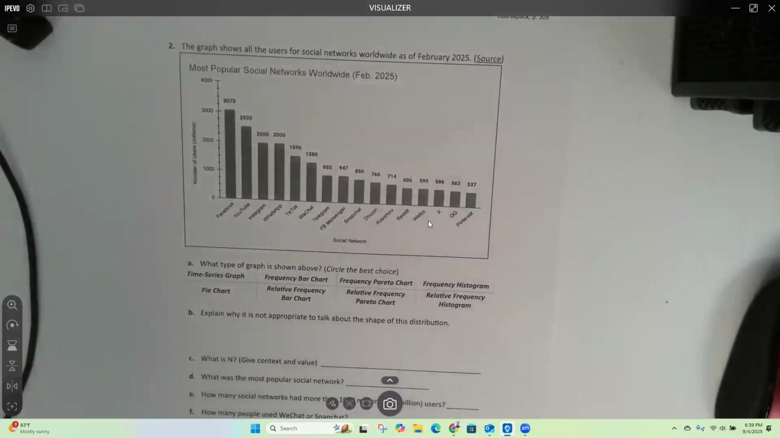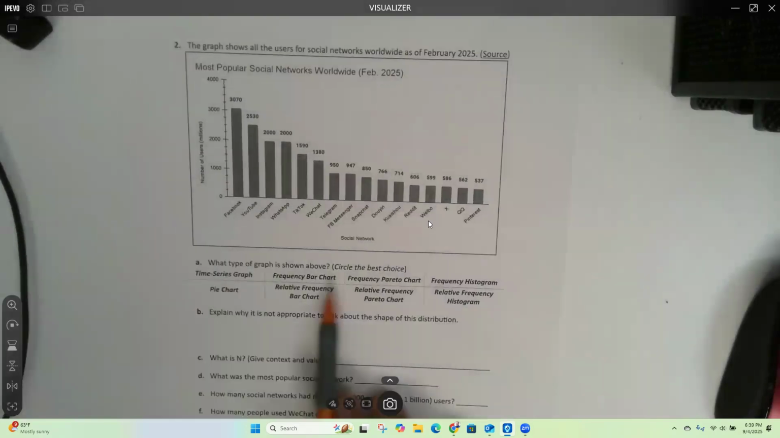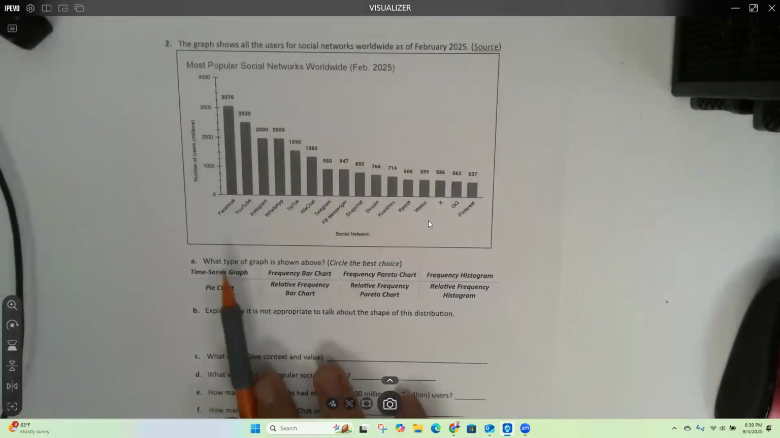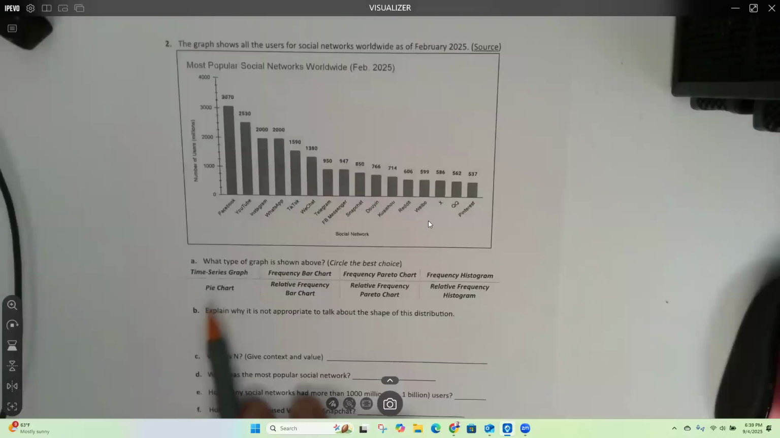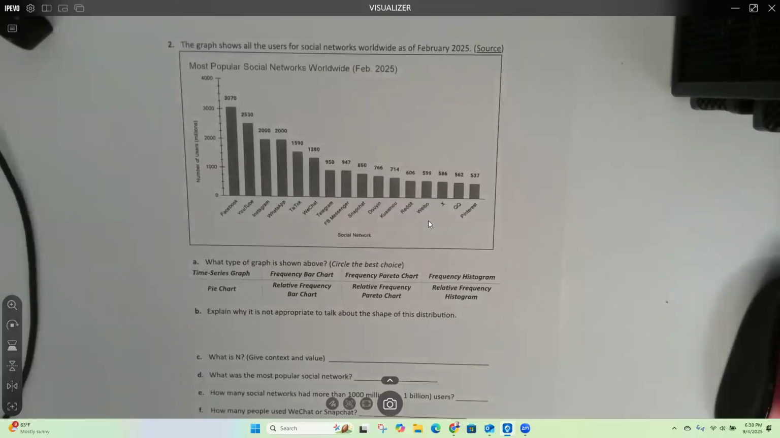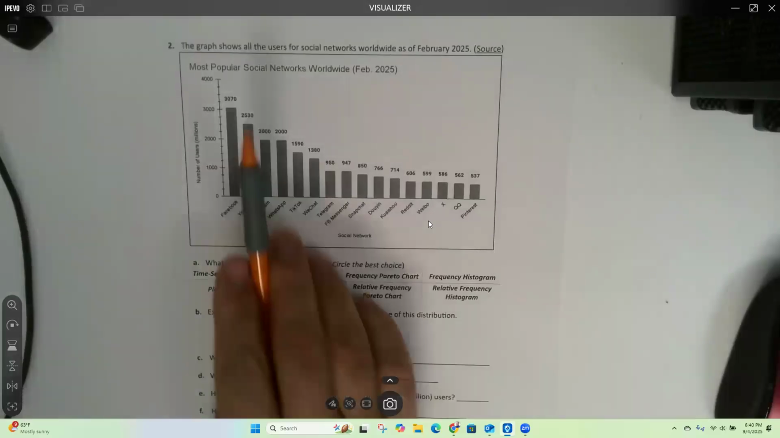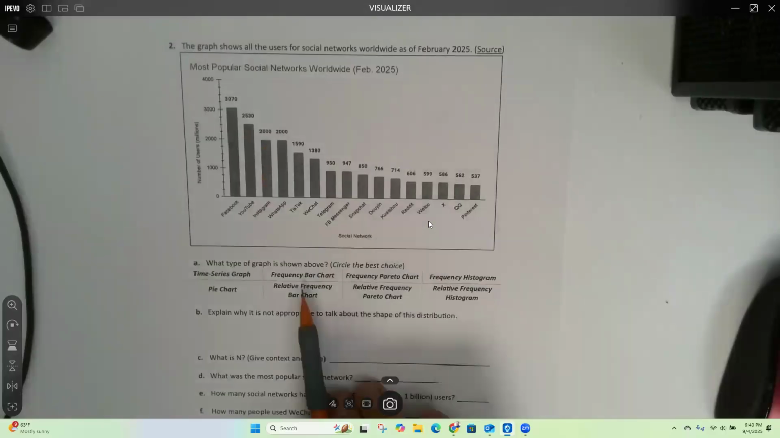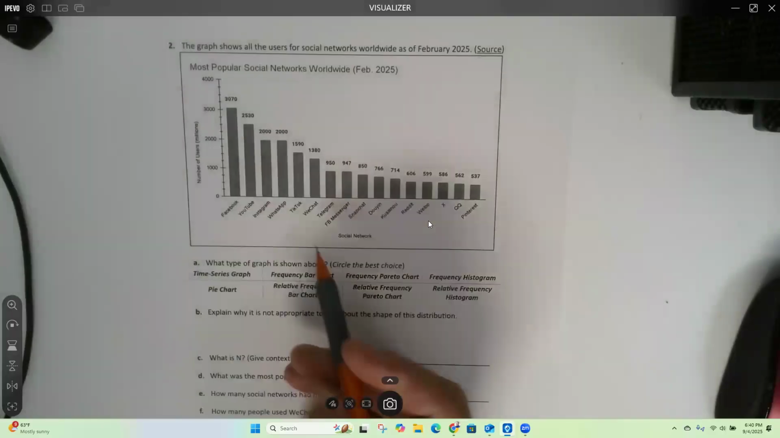The graph shows all the users for social networks worldwide as of February 2025. What type of graph is shown above? That's a question for you guys. What is this graph? Hopefully nobody picks pie chart, right? It's not a pie chart. What kind of graph is this? Frequency Pareto. So you got the frequency part right. This is a bar chart.